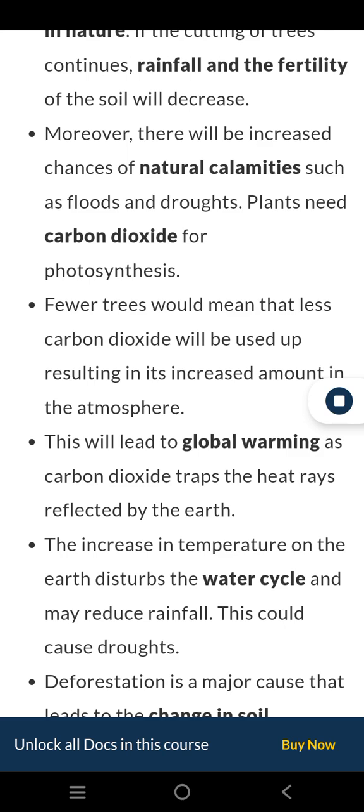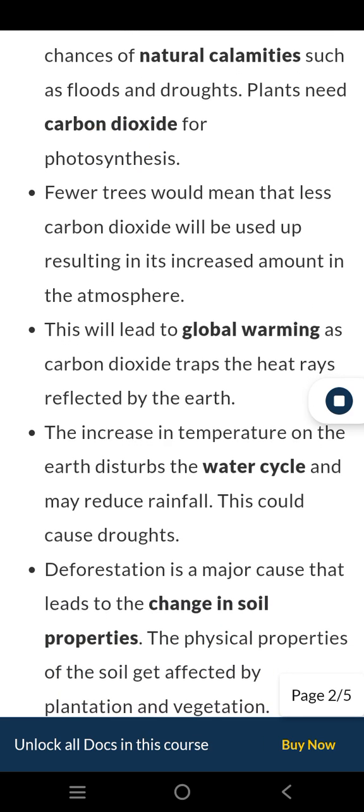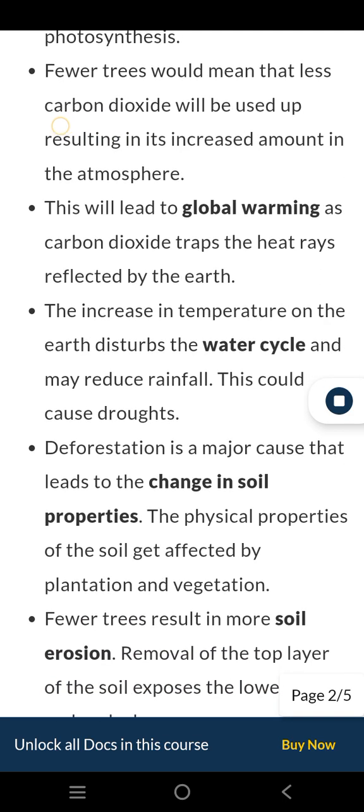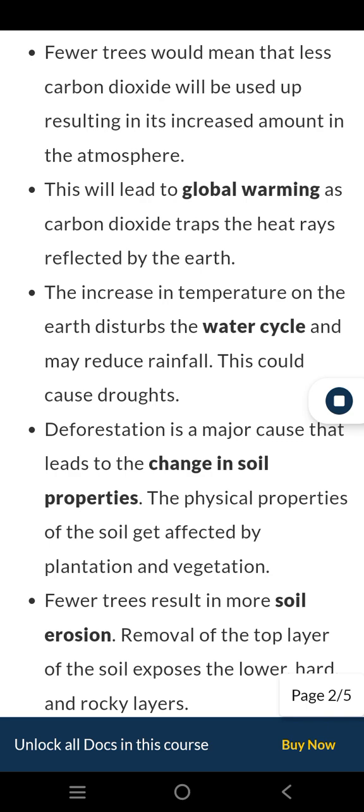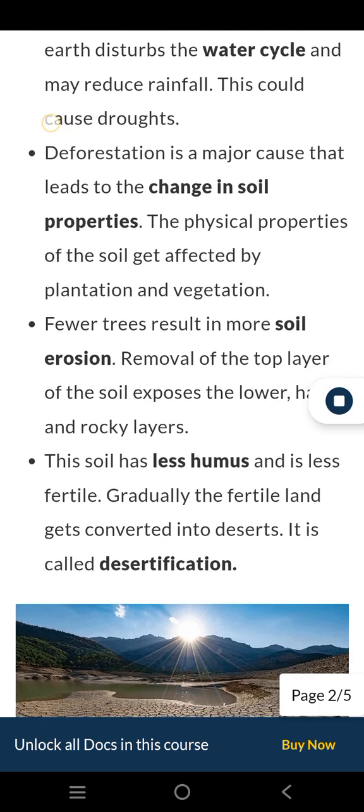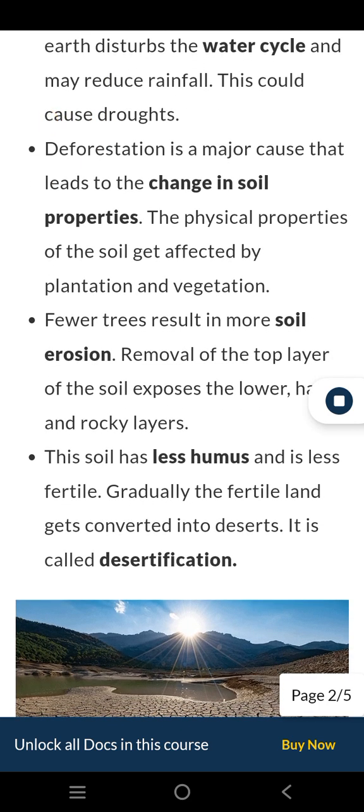Plants need carbon dioxide for photosynthesis. Fewer trees would mean that less carbon dioxide will be used up, resulting in its increased amount in the atmosphere. This will lead to global warming as carbon dioxide traps the heat rays reflected by the Earth. The increase in temperature on the Earth disturbs the water cycle and may reduce rainfall. This could cause droughts.